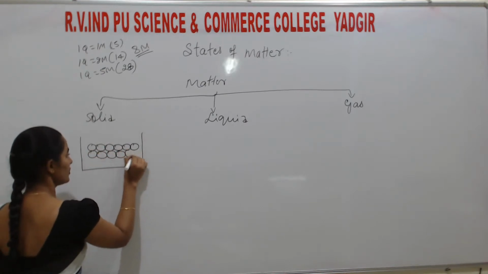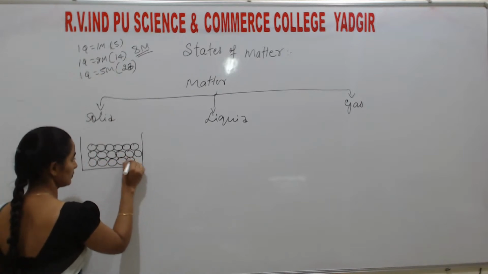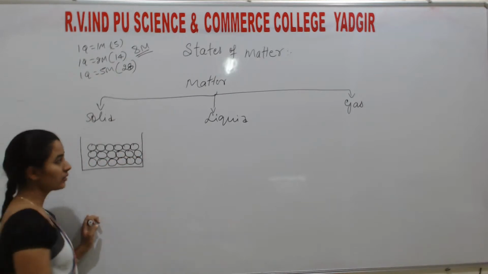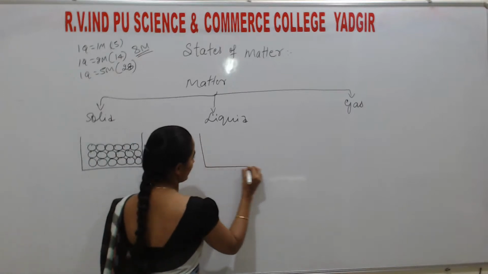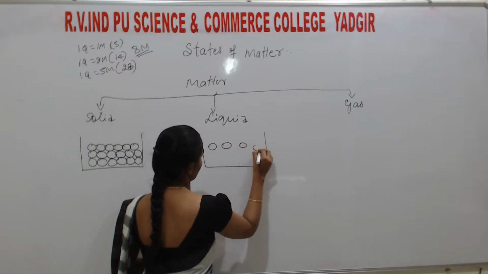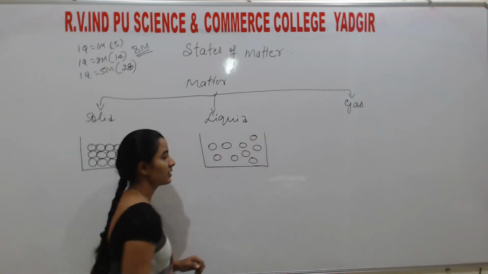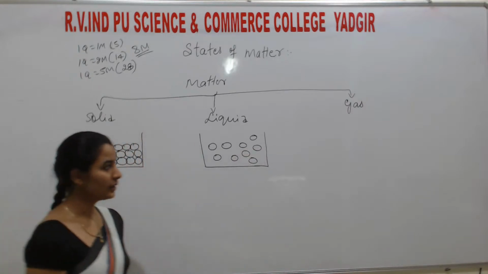This is the arrangement of atoms in solid. Correct? So if we consider liquid, this is the arrangement of atoms in liquid.